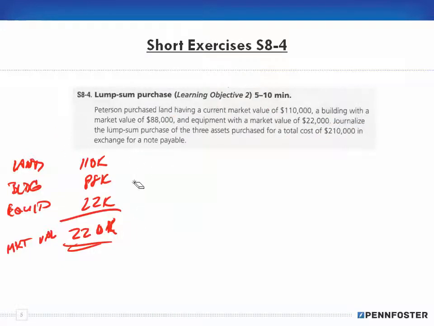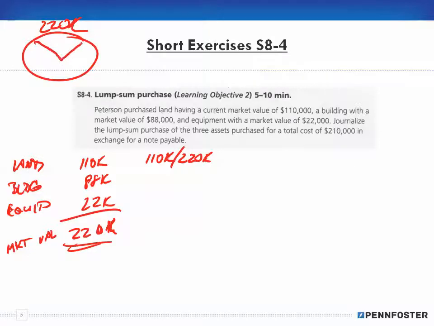Okay, so how do we figure out the percentage? Well, you take 110,000 and you divide it by the 220,000, right? You learn this in Math for Business and Finance. Very, very simple. Here's the whole pie, right? This is 220,000. If we have three parts, and this is 110, and this is 88, and this is 22, what percentage of the total are each one of those? So we have 88,000 divided by 220, and we have 22,000 divided by 220.